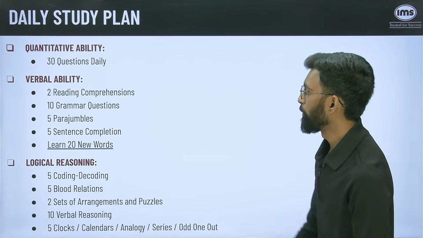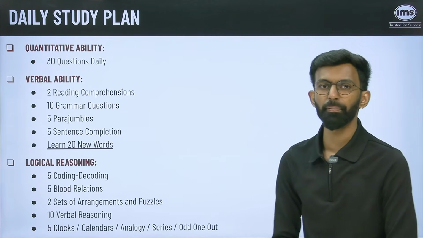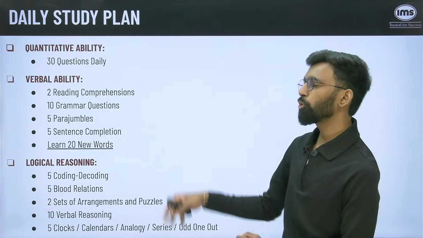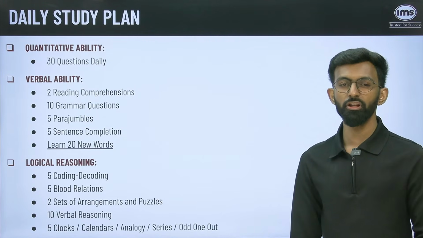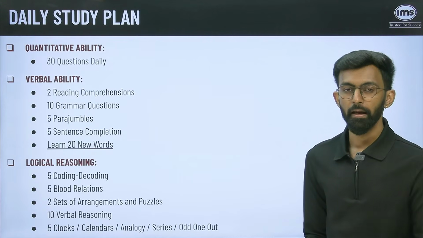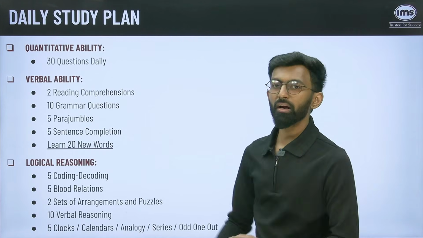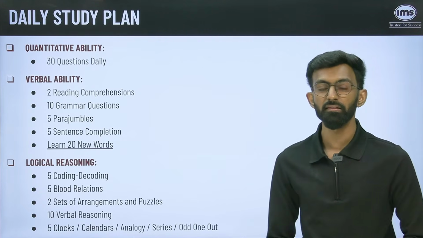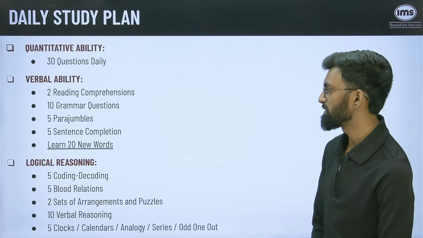Now, in this particular practice, make sure it is a timed practice. So if you are doing 2 reading comprehensions by taking 30 minutes, even if you have 100% accuracy, it will not help your case. You need to ensure that the 2 RCs which you are doing, you are keeping a timer of maximum 8 to 10 minutes, and then you are working on your accuracy.